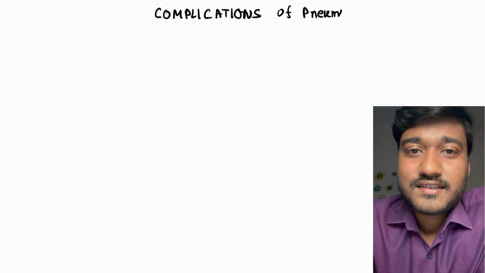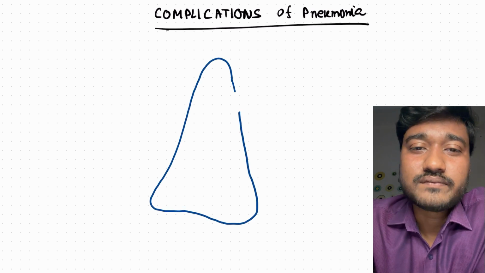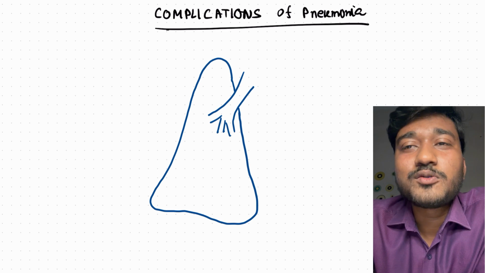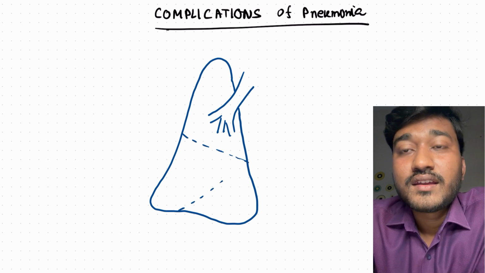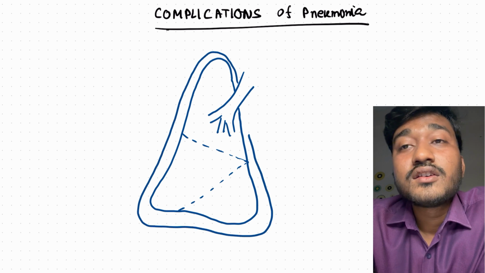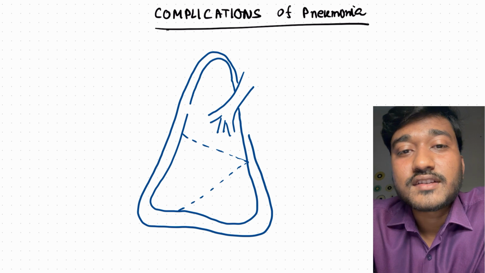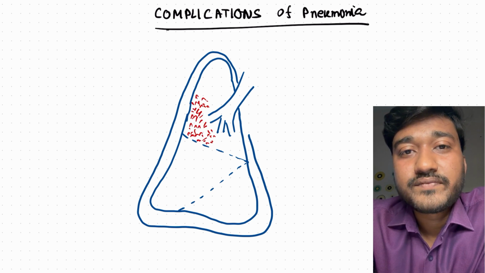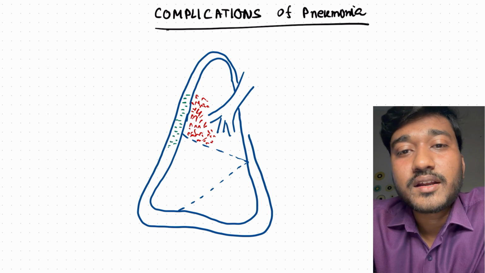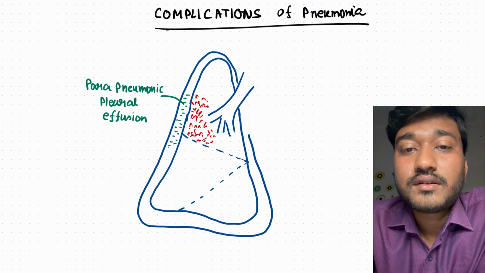Now once the chest x-rays are over, let's talk about a few complications that you can have in pneumonia. Think yourself, what could be the complications in pneumonia? If the pneumonia is present in a subpleural location, this is the right lung. So let's say the pneumonia is present in the subpleural location. Because of inflammation, there will be fluid collection within the pleural space, that is, in between the visceral and parietal pleura. We call it parapneumonic pleural effusion. Okay, parapneumonic effusion because of subpleural pneumonia.